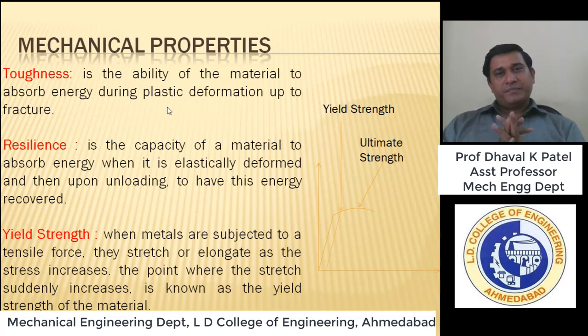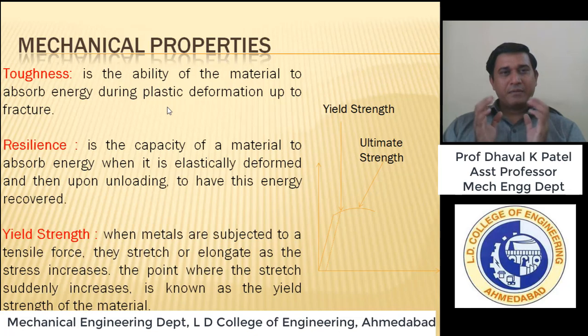Now next is toughness. What is meant by toughness, friends? Toughness is the ability of a material to absorb energy during plastic deformation up to fracture. Whatever the material, when it is subjected to a certain force, how much force can it absorb?